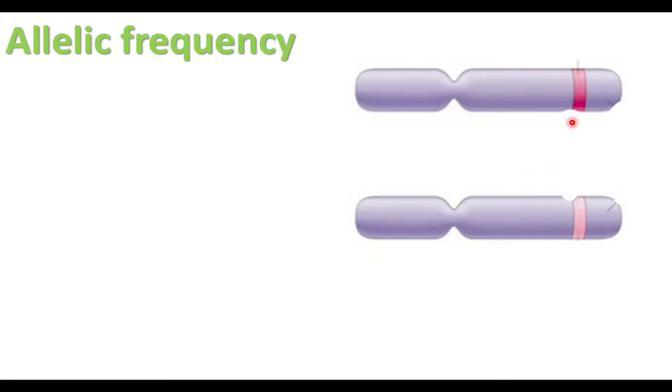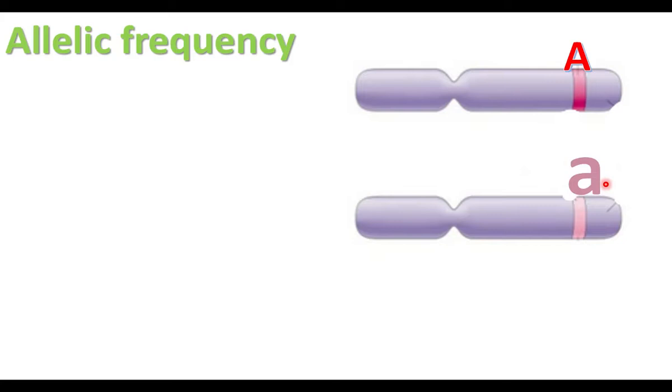The genes occupy a particular place in the chromosome called locus. These two are homologous, because here this part is occupied by A allele and another allele, small a, occupies the same locus of another chromosome. So both are alleles of the same gene.